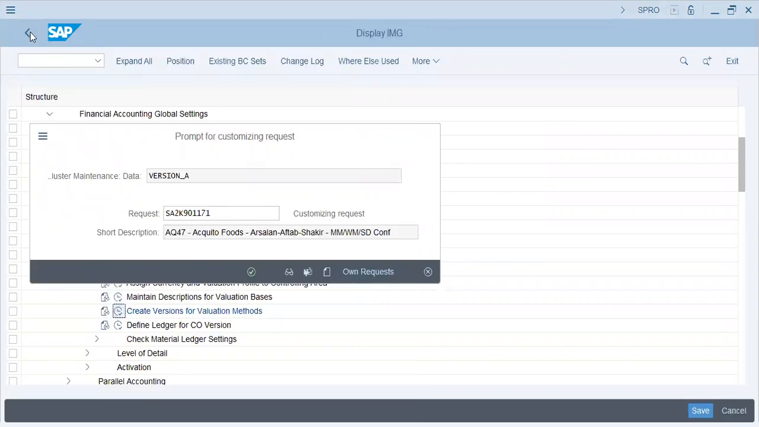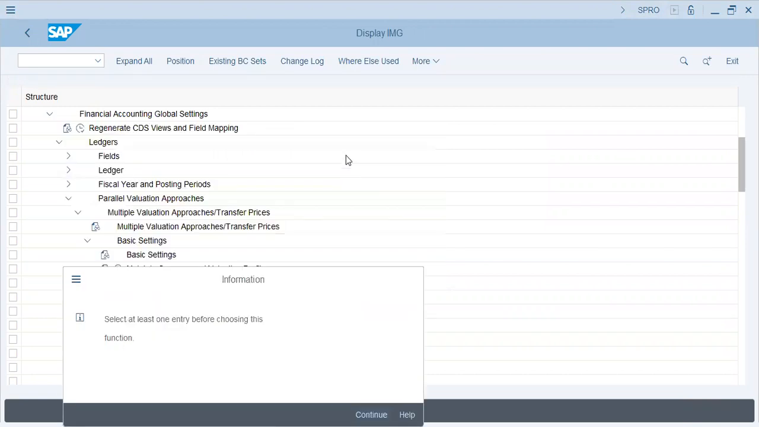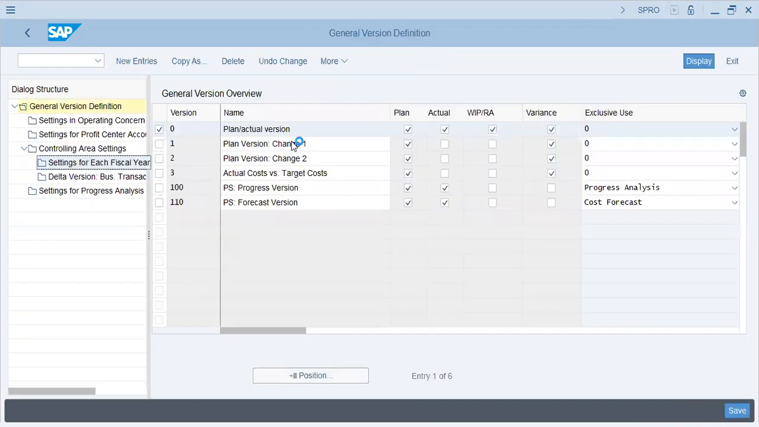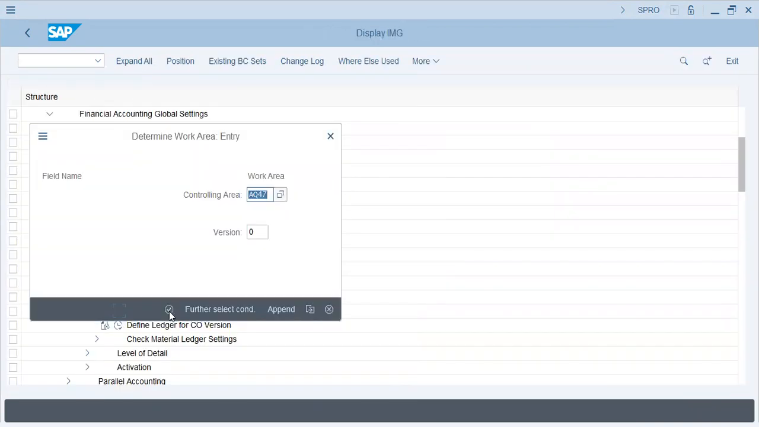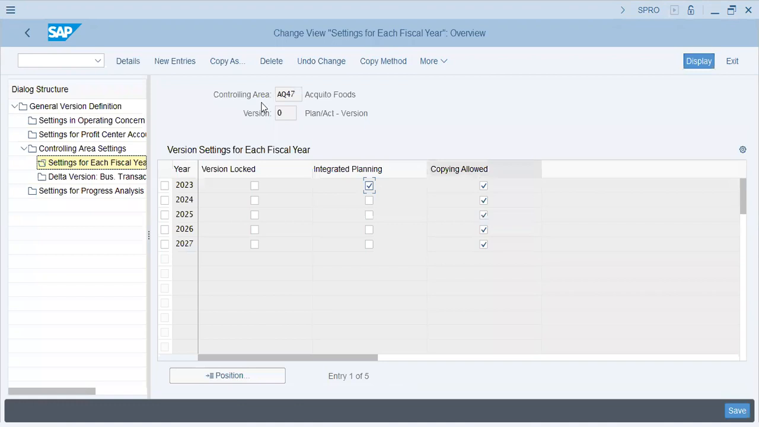Now this is extra knowledge for you guys, which is, I guess, beneficial for your settings for each fiscal year. AQ07 version lock integrated planning. Yes, copying is allowed. Okay. Now this means version is locked for entry. No, it's not locked. We can make entries.